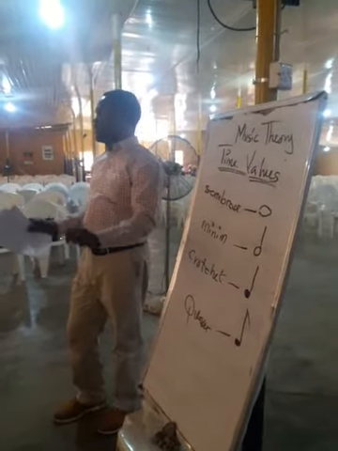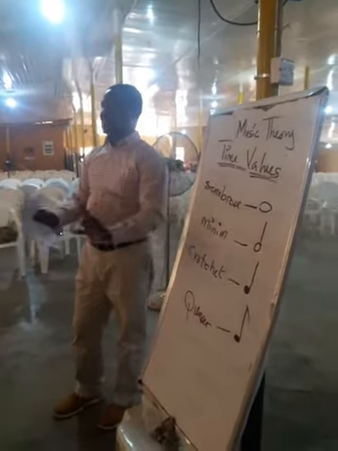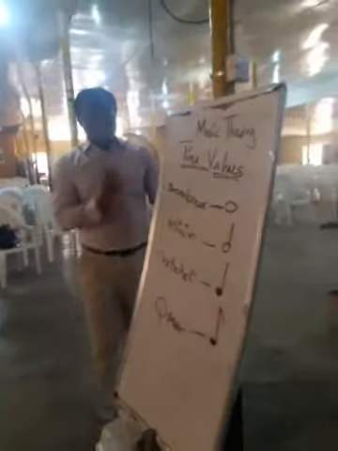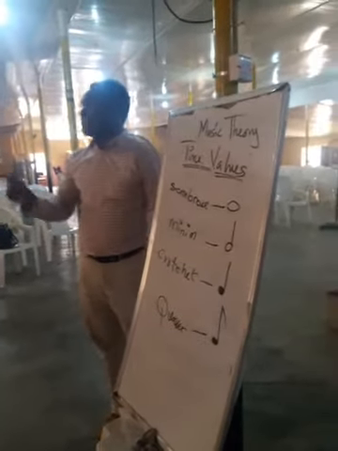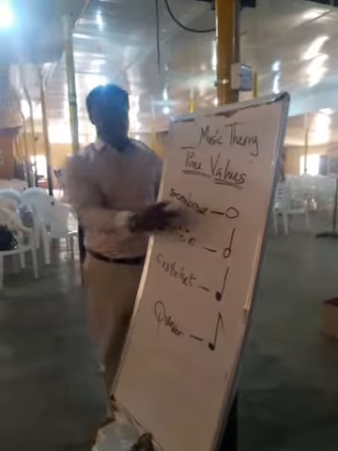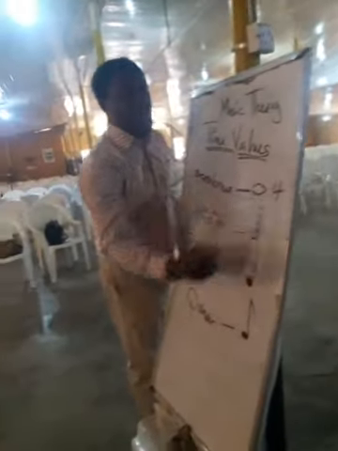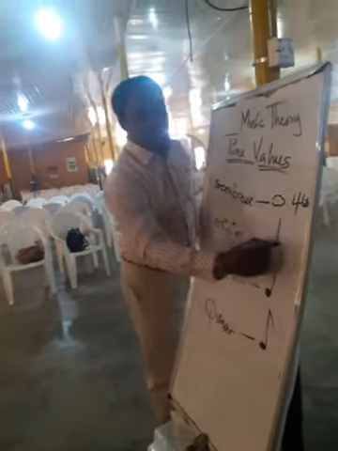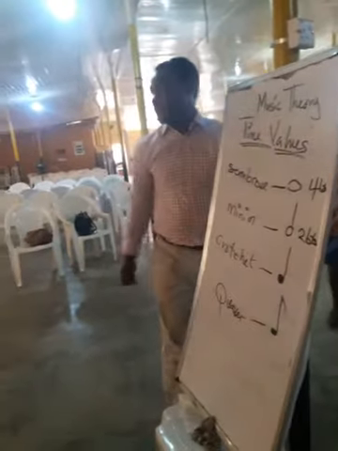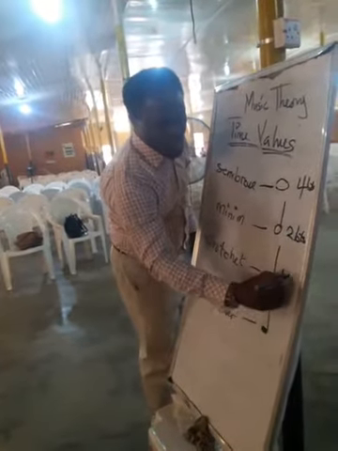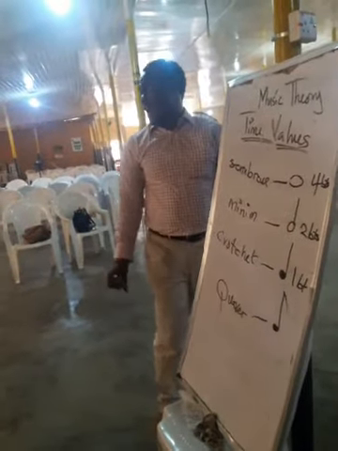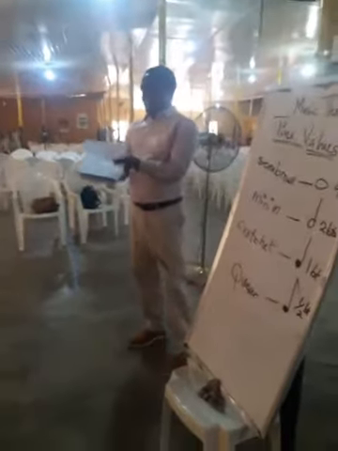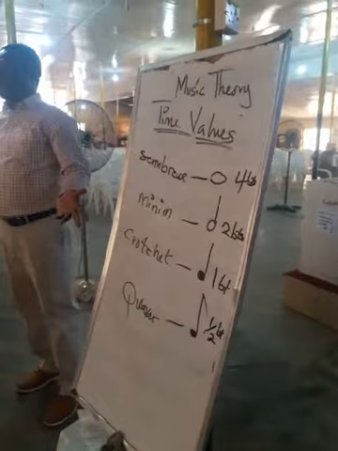As a member of this class, as a member of the choir, as a lover of music, it's just a must. Now there's another thing I want to add before we go to answer our questions. There are questions there. Each time value has beats attached to it. Semi-brief has 4 beats. Minim has 2 beats. Crotchet has 1 beat. And quaver has half a beat.